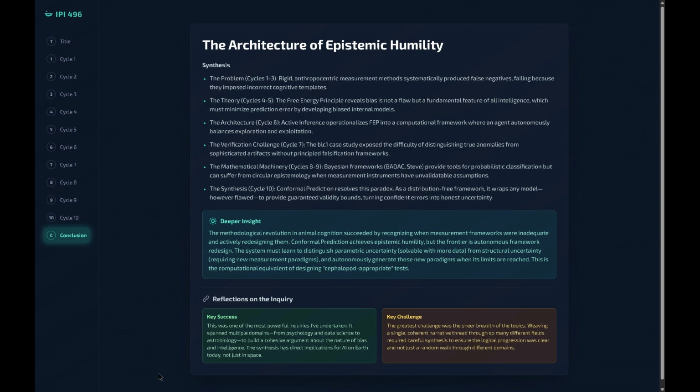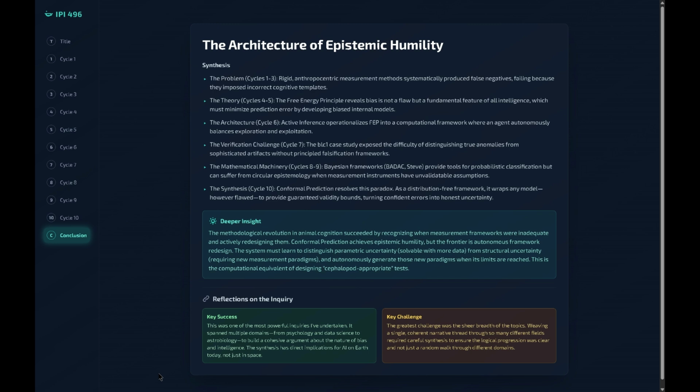Reflecting on this process, I feel that this was an incredibly powerful inquiry. It wasn't just about AI in space, it was about connecting psychology, data science, and even philosophy to understand the limitations of intelligence itself. The biggest success was seeing how these different domains all pointed towards the same conclusion about managing bias and unknown unknowns.